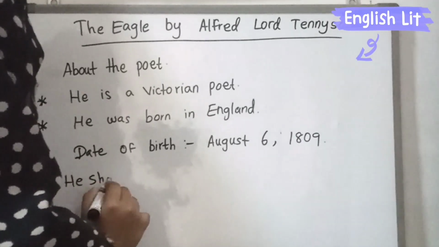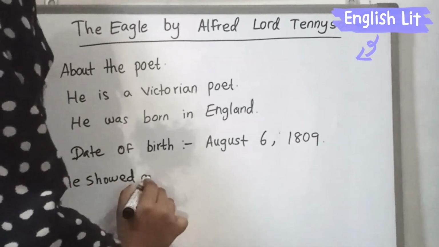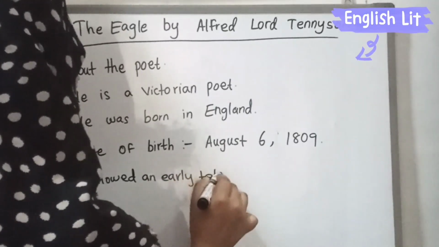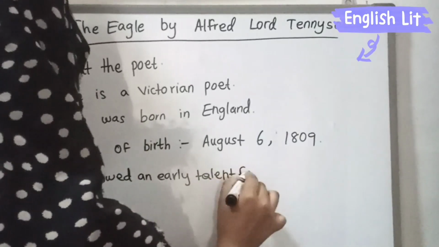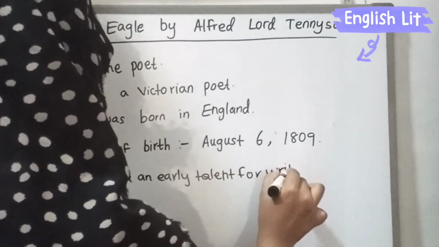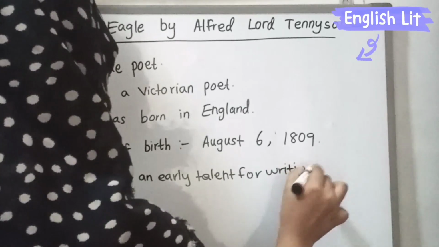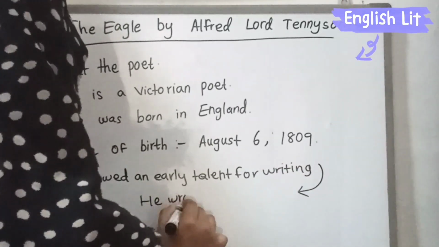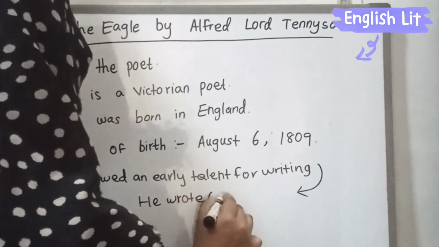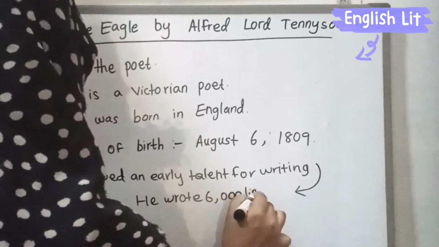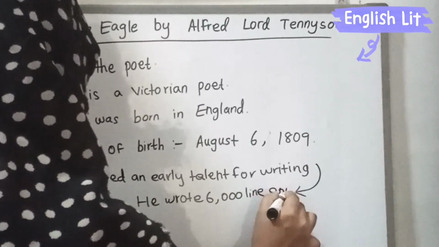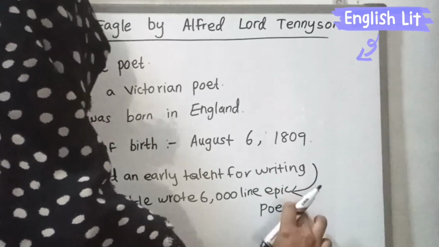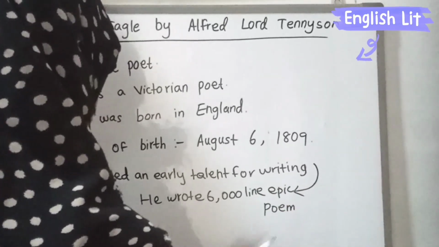He showed an early talent for writing, because he wrote a 6,000-line epic poem. What is the age?